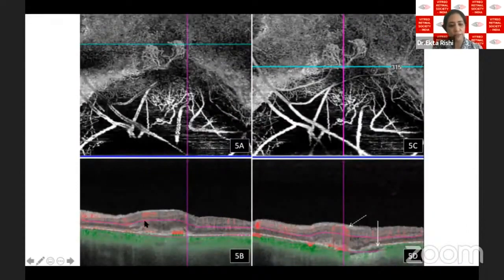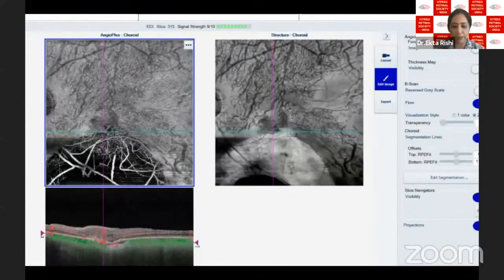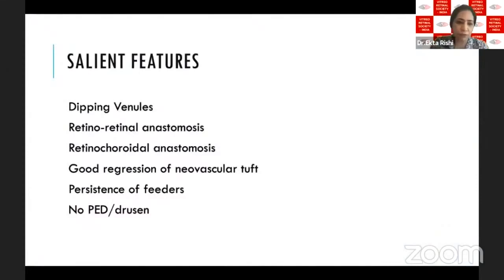This is the ORCC slab showing the flow area, and these channels which are at the level of the dipping venule. This is the area of the coloboma. This is the area of the anastomotic channel here, which is shown in the flow here. This is the choroidal slab of the OCT angiography. So there was evidence of dipping venules, retinoretinal anastomosis. There was retinochoroidal anastomosis. There was a good regression of the neovascular tuft noted with anti-VEGF, but a persistence of feeder vessels, which were continuing till last follow-up.